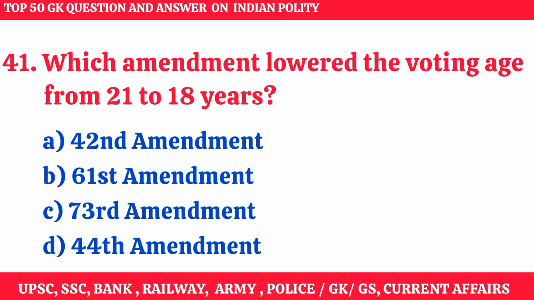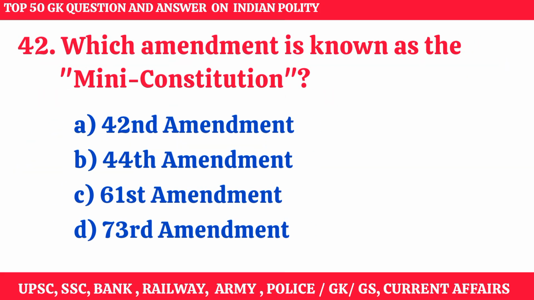Which amendment lowered the voting age from 21 to 18 years? Right answer, option B, 61st Amendment. Which amendment is known as the Mini Constitution? Right answer, option A, 42nd Amendment.